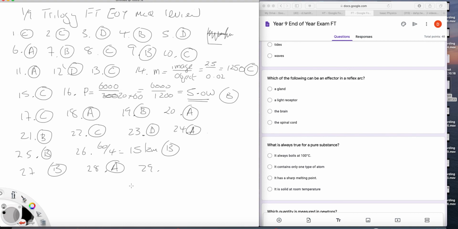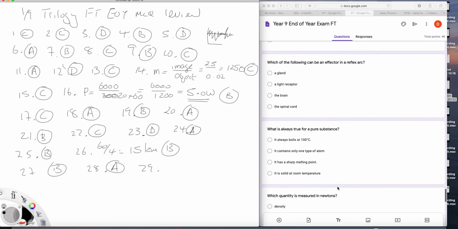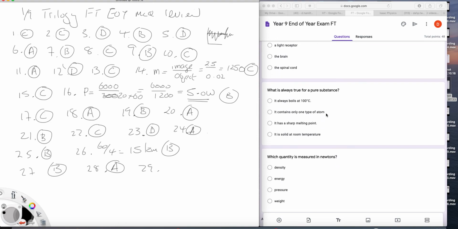What is always true for a pure substance? Always contain one kind of atom. No. Sharp melting point. Well, it could be a pure compound. It will have a sharp melting point. So it's C.